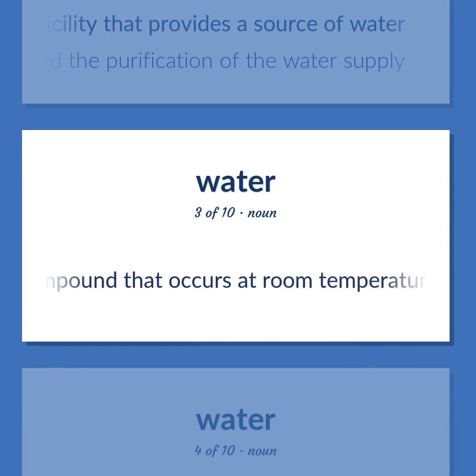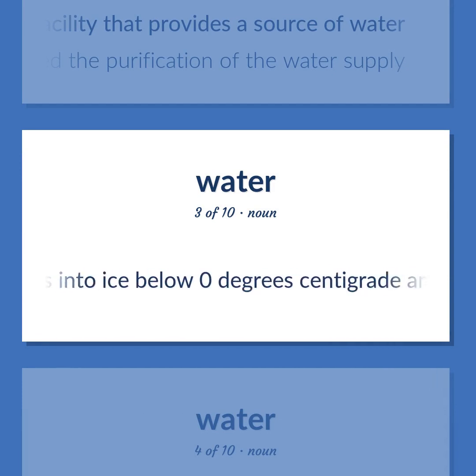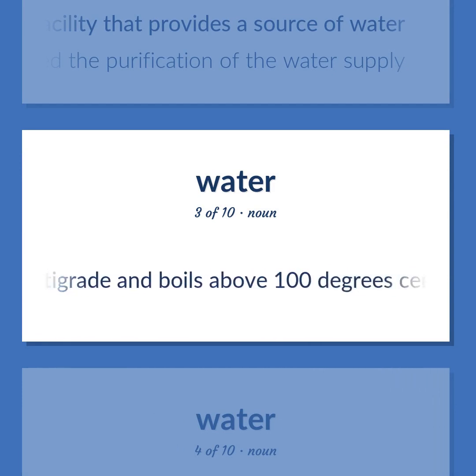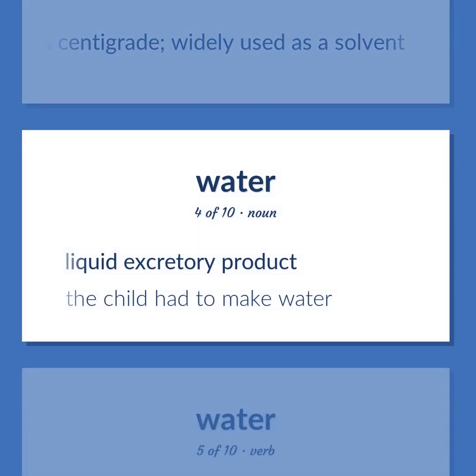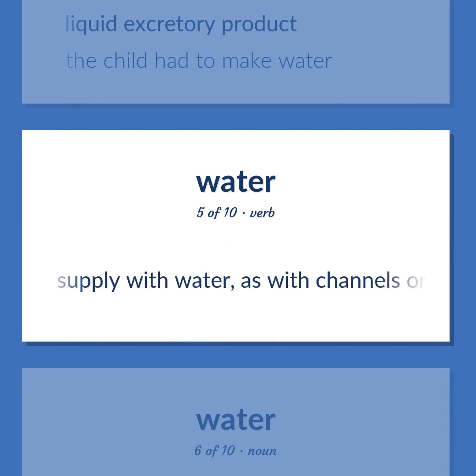Binary compound that occurs at room temperature as a clear, colorless, odorless, tasteless liquid. Freezes into ice below 0 degrees centigrade and boils above 100 degrees centigrade. Widely used as a solvent. Liquid excretory product. The child had to make water. Supply with water, as with channels or ditches or streams.